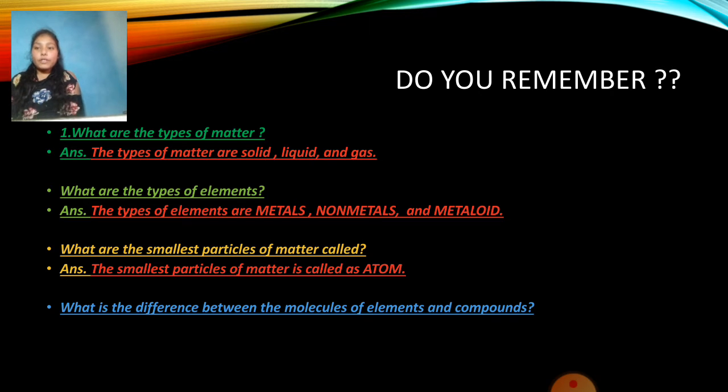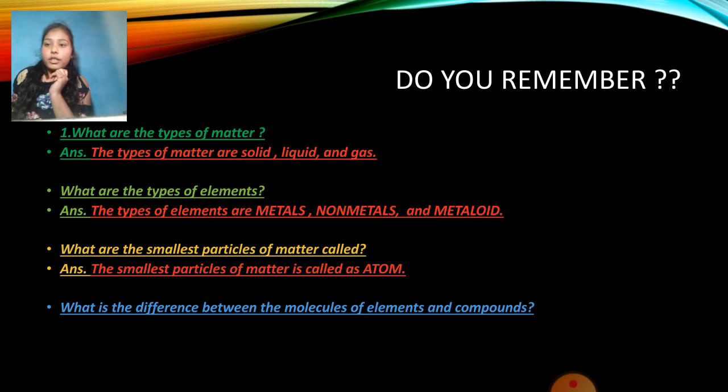The second question asked is, what are the types of elements? And the types of elements are metals, non-metals and metalloids. I hope you all remember what metalloids are. Metalloids are basically elements which show the characteristics of both metals as well as non-metals.